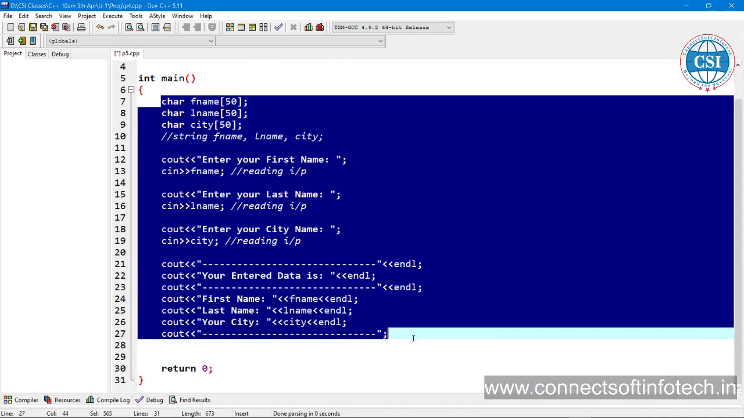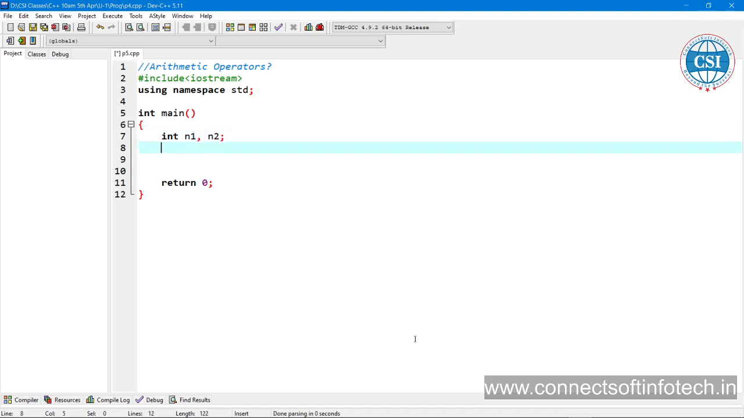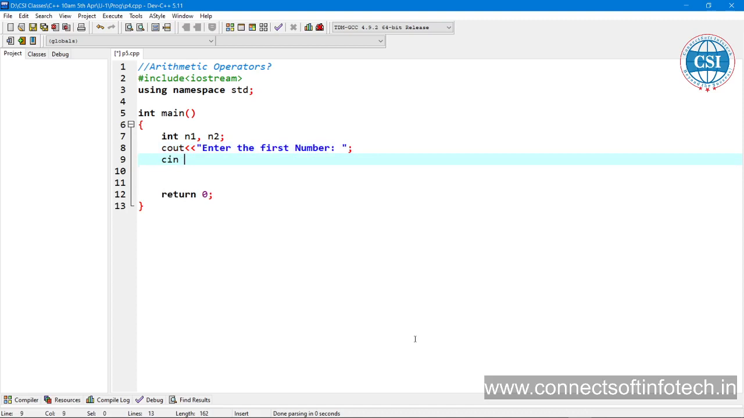Okay, let us remove everything now. So to perform the arithmetical operations we require two operands. Let us declare two operands, integer n1, n2. So we can take these values from the keyboard. You can write cout, enter the first number, which is going to be stored where, cin extraction operator, that is n1.